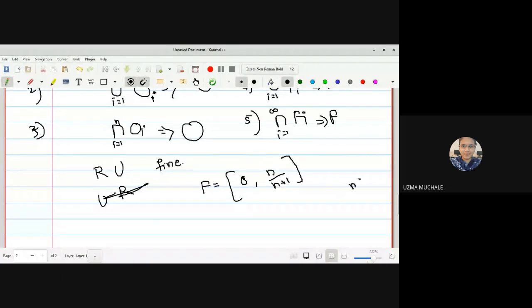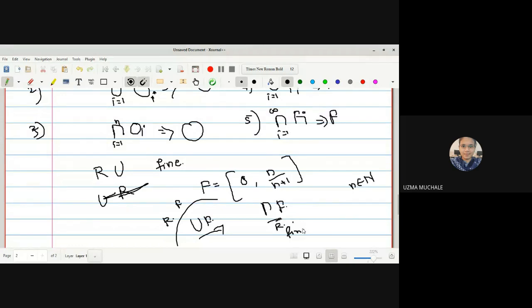N belongs to capital N. You have to find out, as F is a notation for the closed set, so this is a closed set. You have to find the union of all the closed sets, as well as the intersection. For the union, you have to find the arbitrary union as well as the finite union, and here the arbitrary intersection as well as the finite intersection.